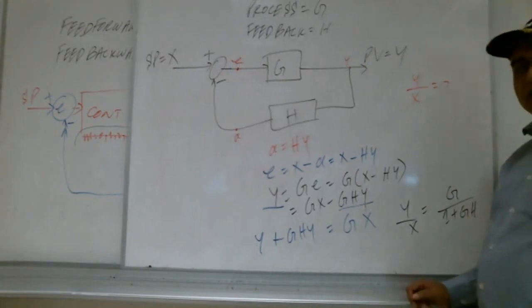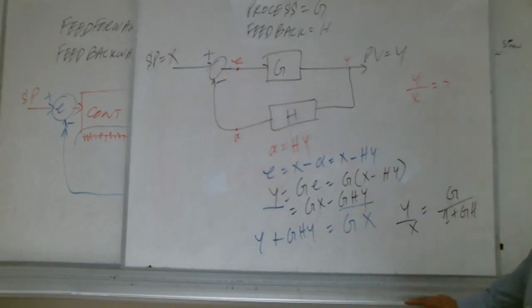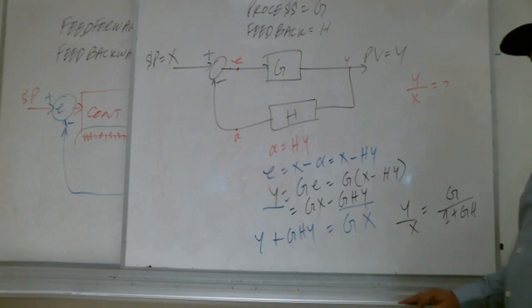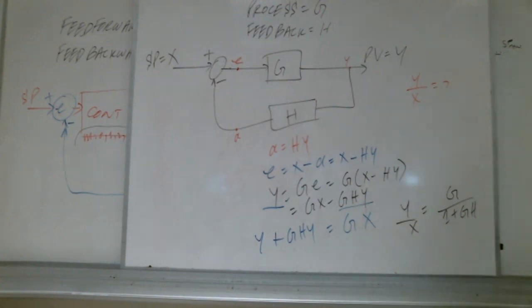Any question up to here? Any confusion, anything wrong? Thank you. I think it's clear. Yes, brother. A lot of brothers are saying no. If you have, please ask. Yes, Shabab, please ask.